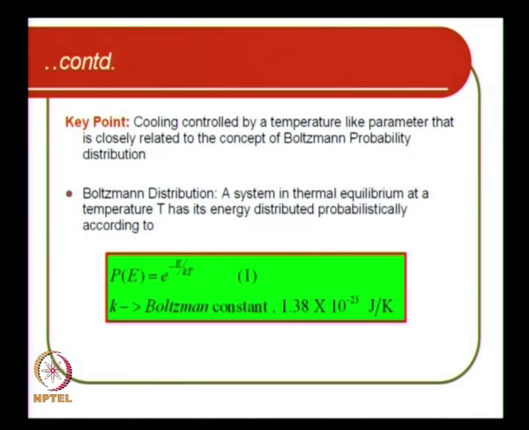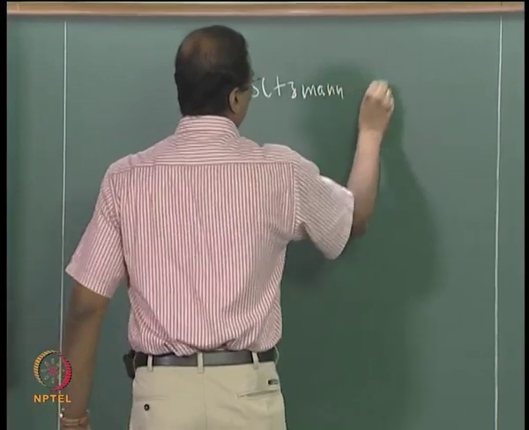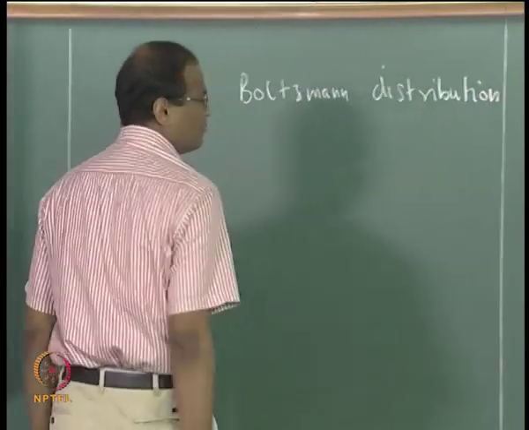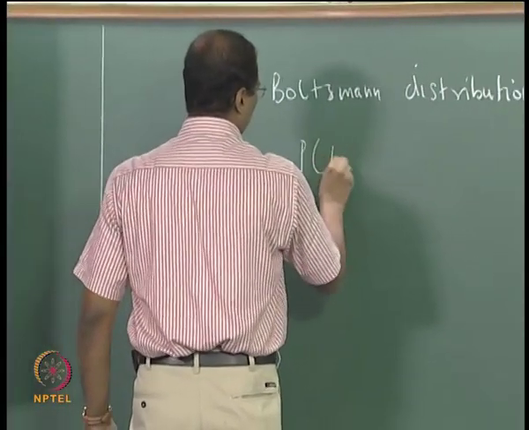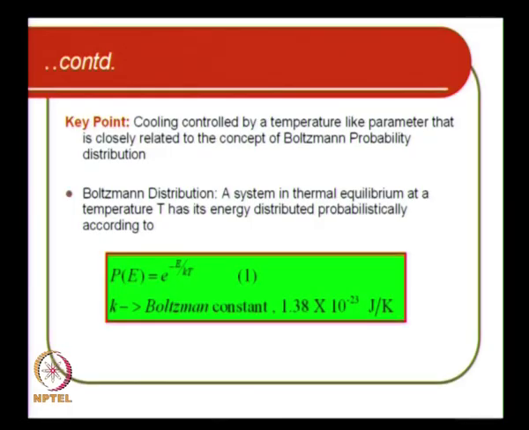What is the key point? The key point is the cooling is controlled by a temperature-like parameter that is closely related to the concept of the Boltzmann probability distribution, okay. What is this Boltzmann distribution? A system in thermal equilibrium at a temperature T has energy distributed according to the Boltzmann distribution, okay.